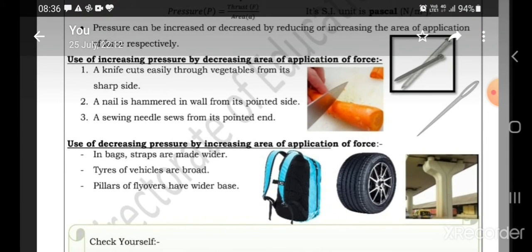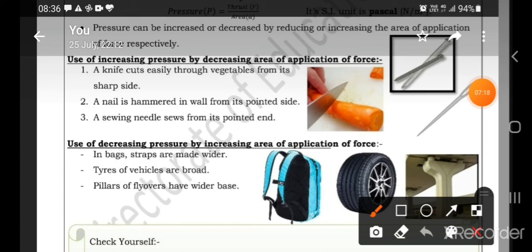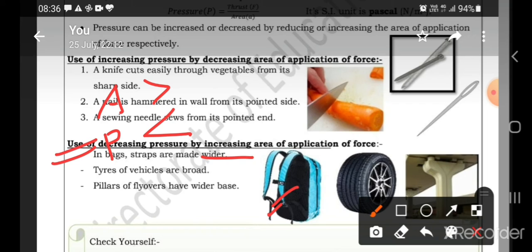Now the second point, use of decreasing pressure. Where we need that pressure should be less, we will increase the area of application. For example, bag straps are made wider, right? Wider means area is more, pressure will be less. You will feel less pressure on your shoulder, right? Second, tires of the vehicles are broad.